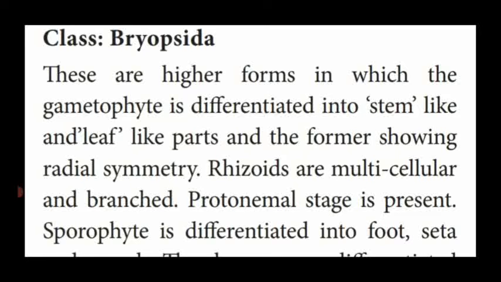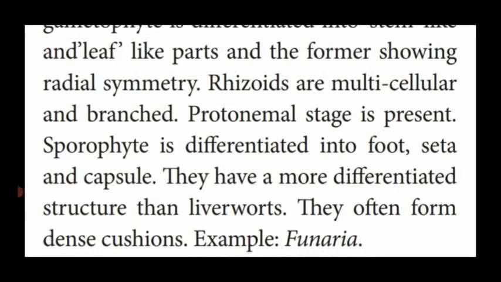It contains rhizoids, which are multicellular and branched. See the characteristic feature. In Anthocerotopsida, rhizoids are unicellular and also unbranched. But in Bryopsida, they are multicellular and also branched. Then, protonemal stage is present in the zygote development. And also the sporophyte is differentiated into foot, setae and capsule.